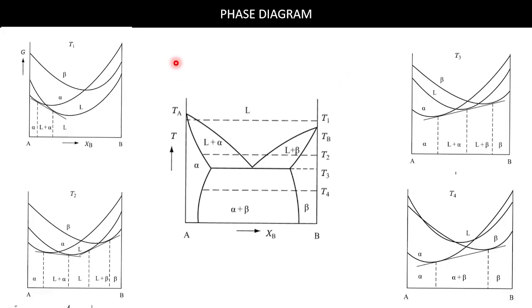That's why, as we decrease the temperature, our liquid line is going up, right? Liquid line is going up.